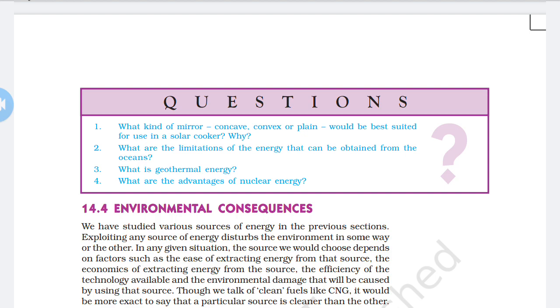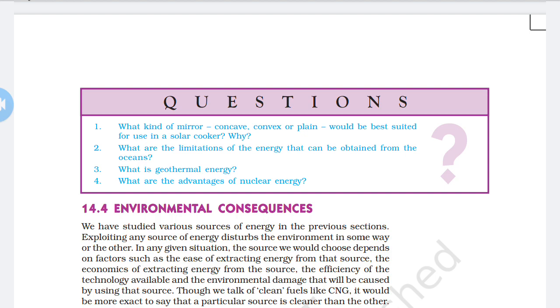Second, the cost of construction of the plant is very high and the efficiency of producing energy is very low. So these are the limitations of the energy that can be obtained from the ocean.